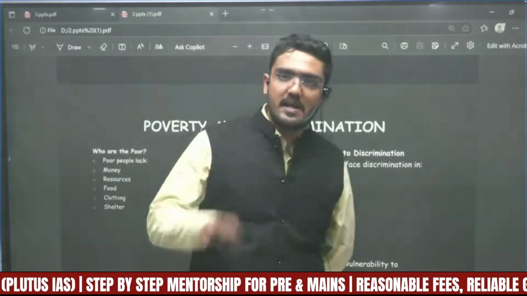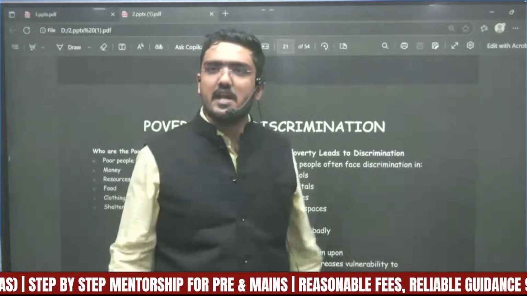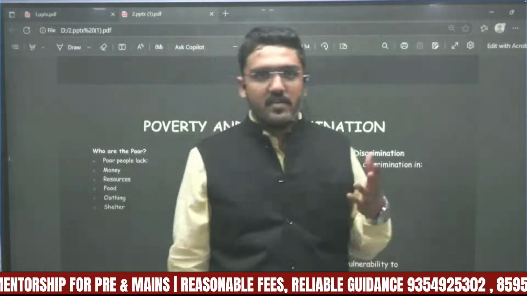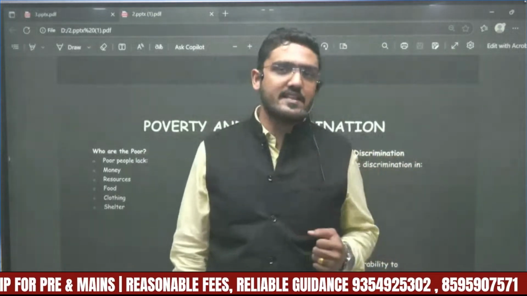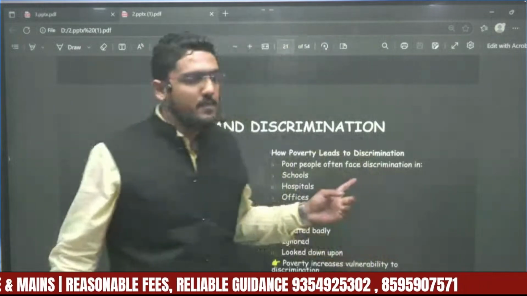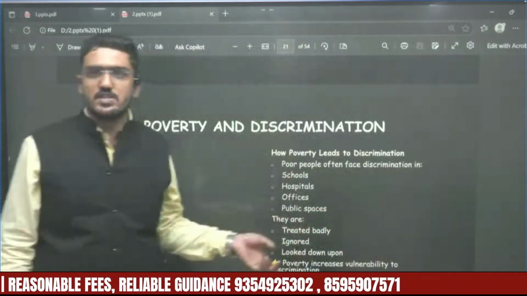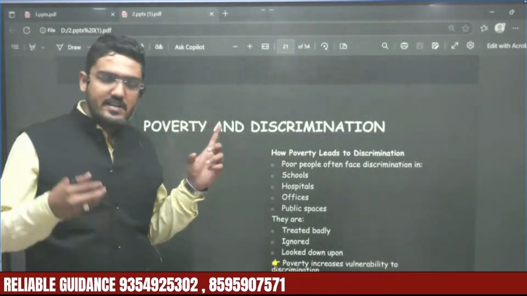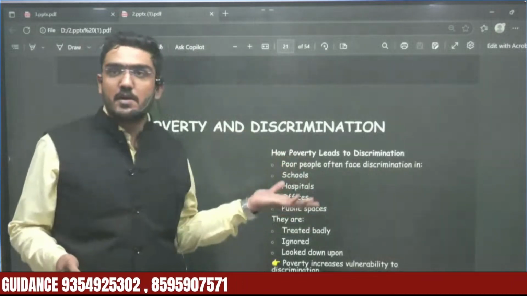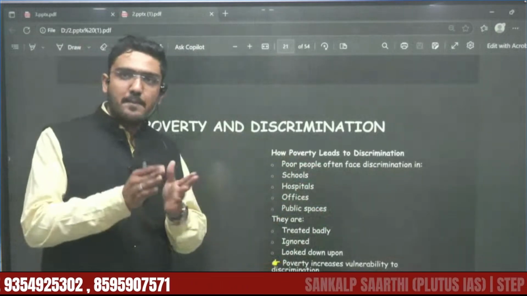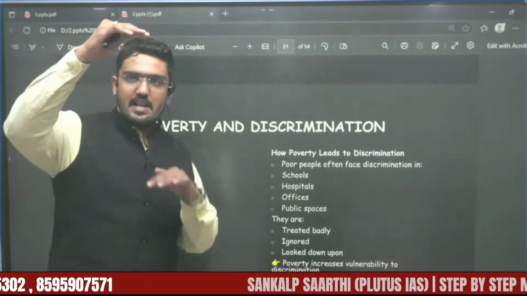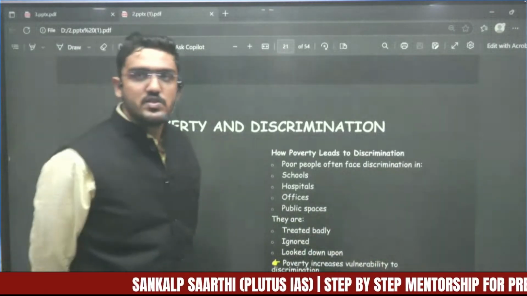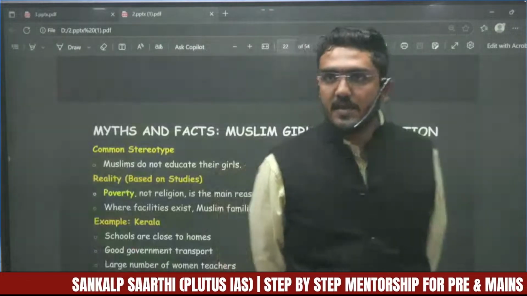Taking into consideration the circumstances of Delhi, the person who is poor, who does not have a good quality house, good quality food, shelter, will not be able to send their children to take good quality education. They will not be able to send their family members for good quality treatment to private hospitals. So there is a gap that will emerge. Upper class, lower class: the upper will get everything, the lower will be denied everything. Okay, so this is how poverty leads to discrimination, right?